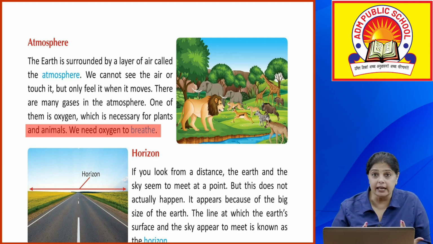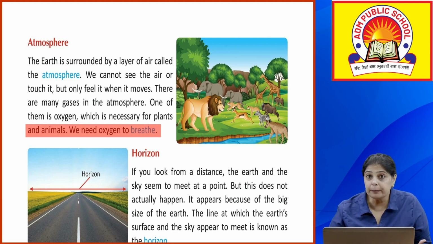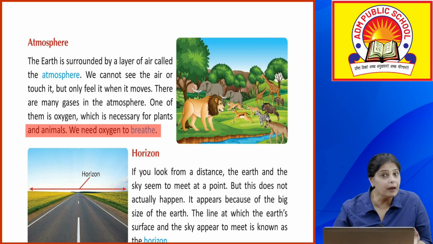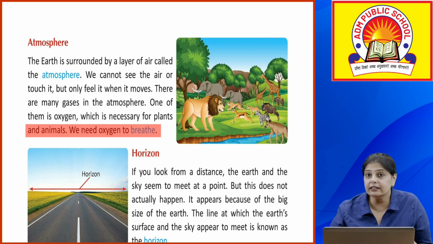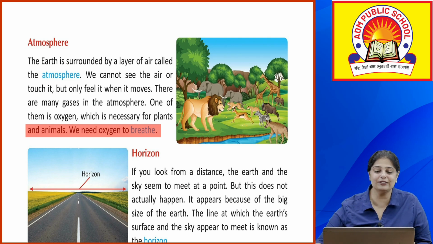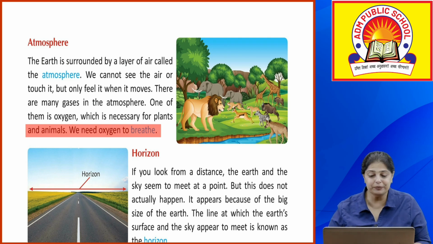We inhale or we breathe in oxygen, and we exhale what? We exhale carbon dioxide. This carbon dioxide is inhaled by whom? By the plants. और फिर plants हमें क्या देते हैं? Oxygen. So now you know that we are all dependent on each other, right? So now we need oxygen to breathe.